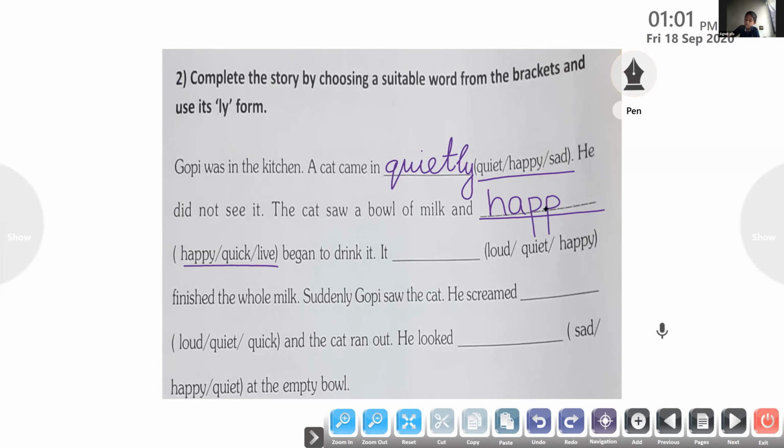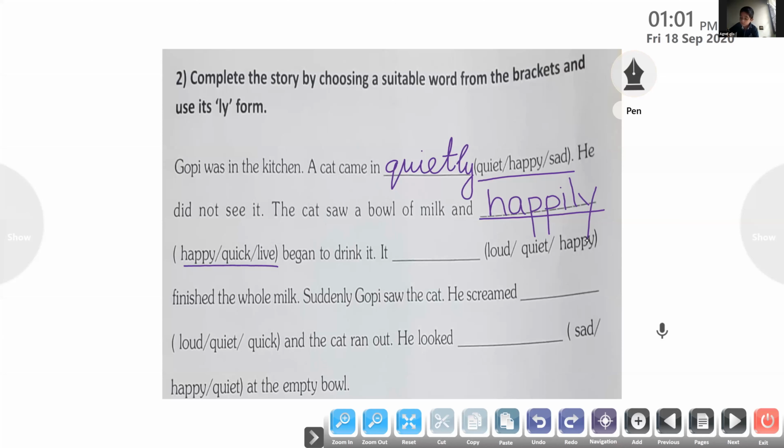Happy. Why? Only happy will do? We have to change that into an adverb. So what we have to do, Charles? When the word ends with Y, what do we have to do? Change that Y into I and add ly to it. Have you understood? So, the cat saw the bowl of milk and happily began to drink it.